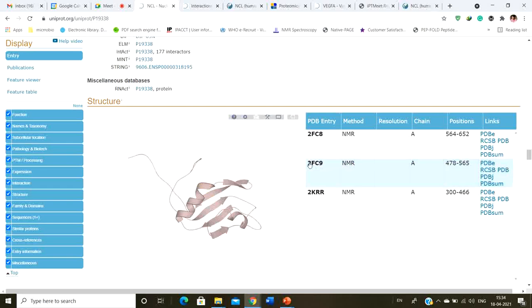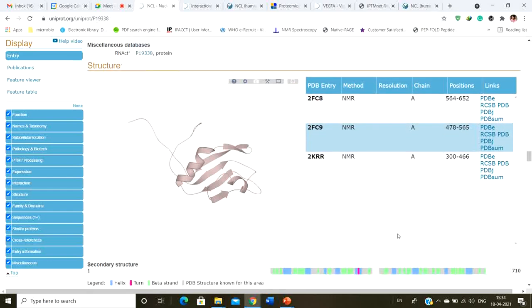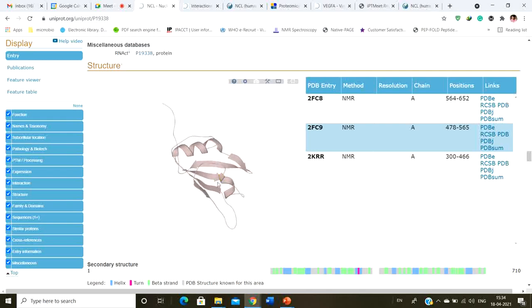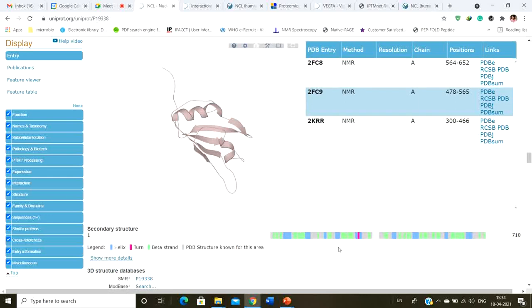And this is the PDB ID, and you can take a look into this PDB ID. If you are a structural biologist, then obviously you are more interested in the structure of this particular protein. And this is the secondary structure of the whole protein. As you can see, the mark shows the area where the structure has been solved, and the PDB structure is unknown for these other areas.